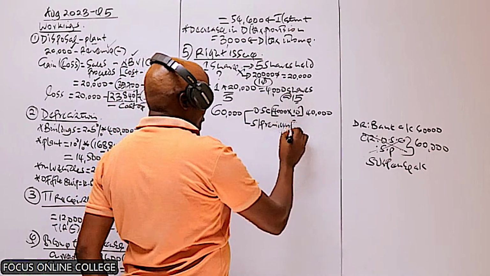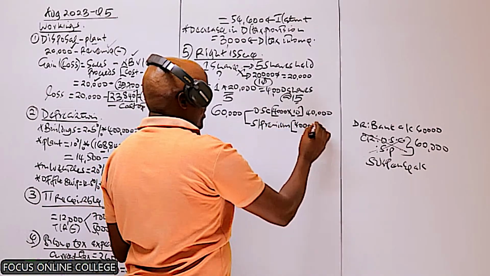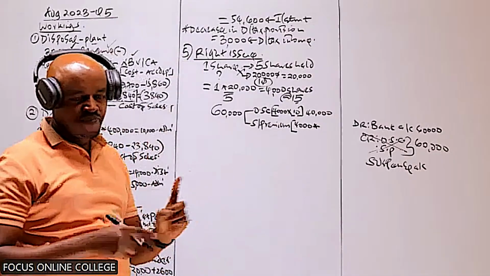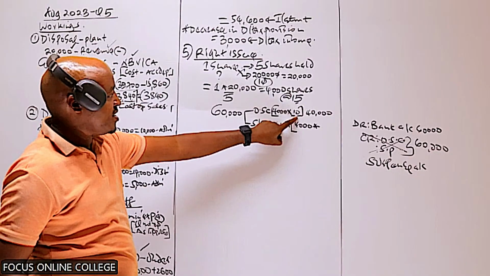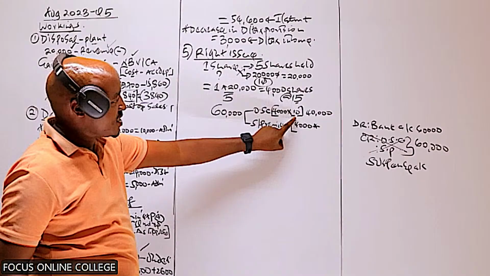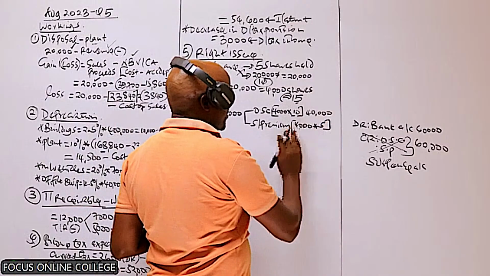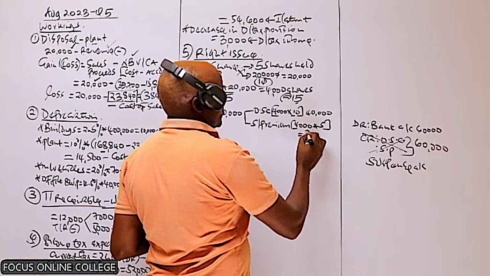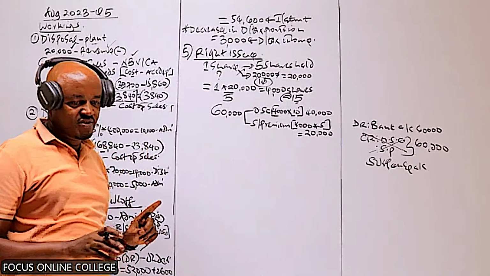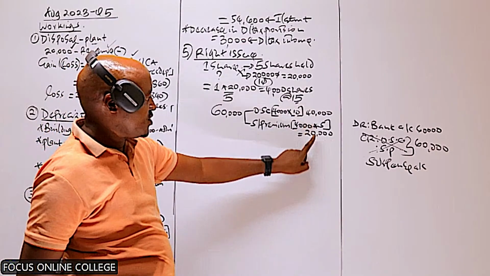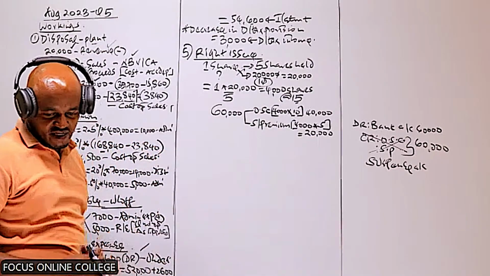The amount you credit in the share premium account is equal to the shares issued times the share premium per share. The share premium is the amount above 10 shillings. Remember, the shares were issued at a price of 15. The amount above 10 is 5. So that is the share premium, an amount of 20,000. Therefore, in preparing our statement of changes in equity, this will be added to the share capital, and this one will be added to the share premium. Basically, in our case, I think we are done.